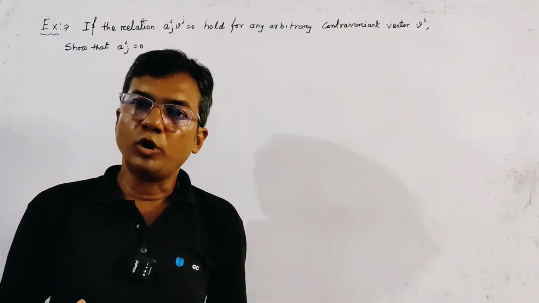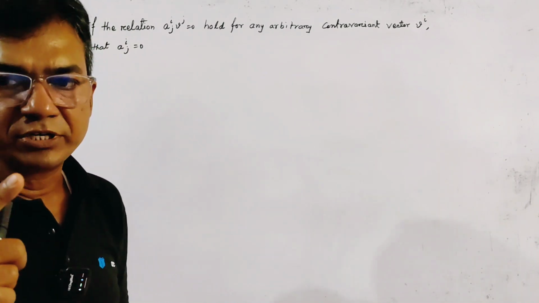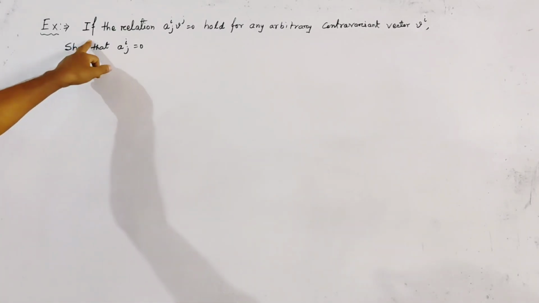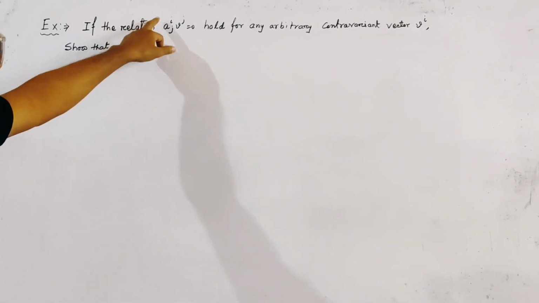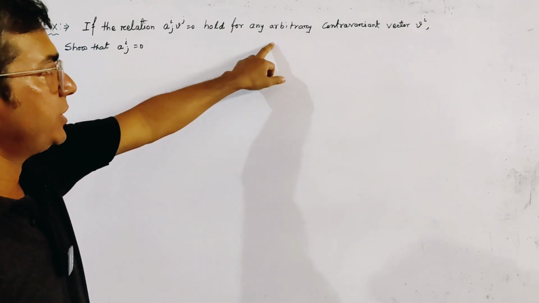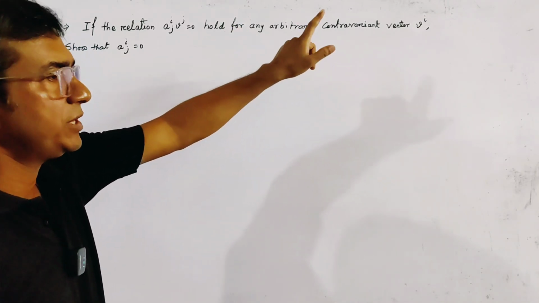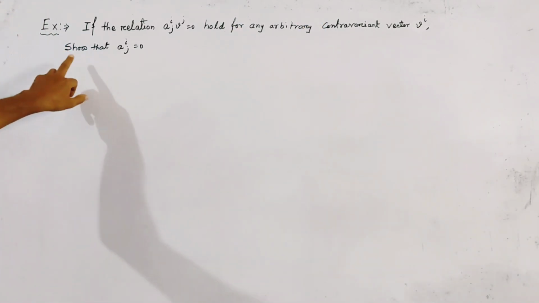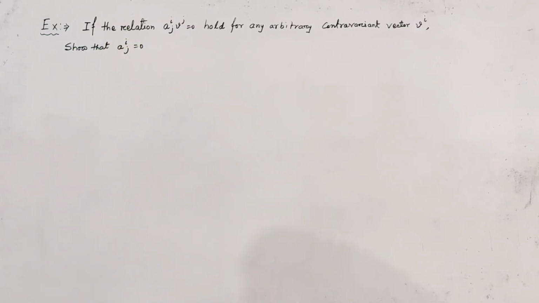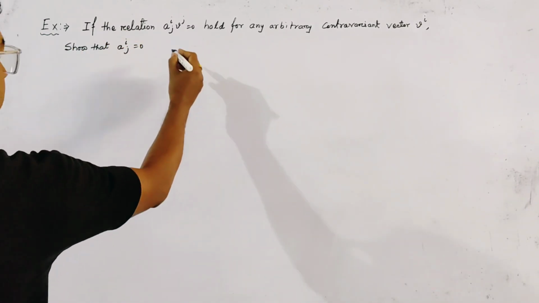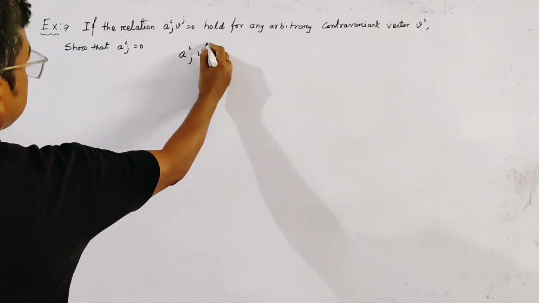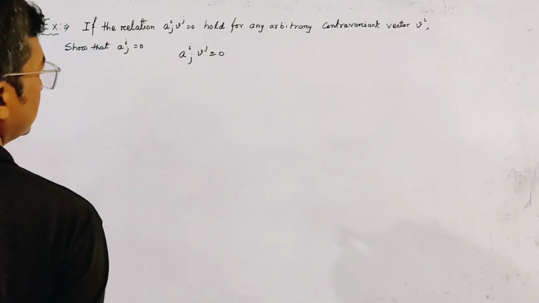This problem is from the preliminaries of tensor calculus. The problem is: if the relation a_ij b_j = 0 holds for any arbitrary contravariant vector v^i, then we have to show that a_ij = 0. The given relation is a_ij b_j = 0.